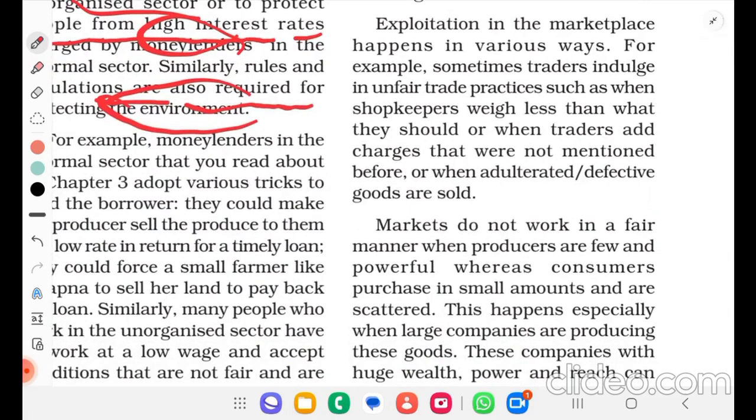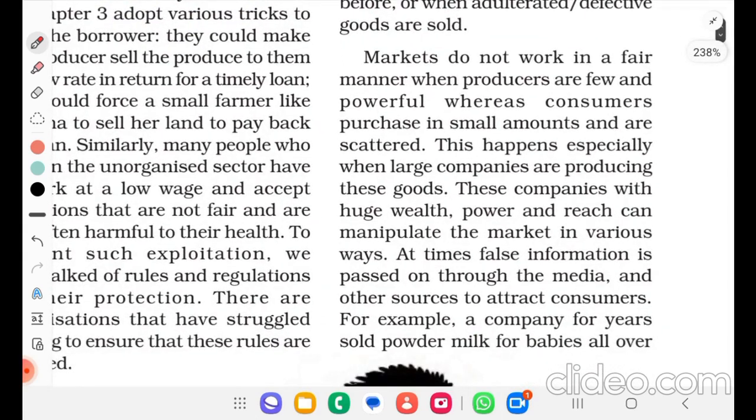For example, sometimes traders indulge in unfair trade practices, such as when shopkeepers weigh less than what they should, or when traders add charges that were not mentioned before, or when adulterated, defective goods are sold. Markets do not work in a fair manner when producers are few and powerful, whereas consumers purchase in a small amount and are scattered. This happens especially when large companies are producing these goods.